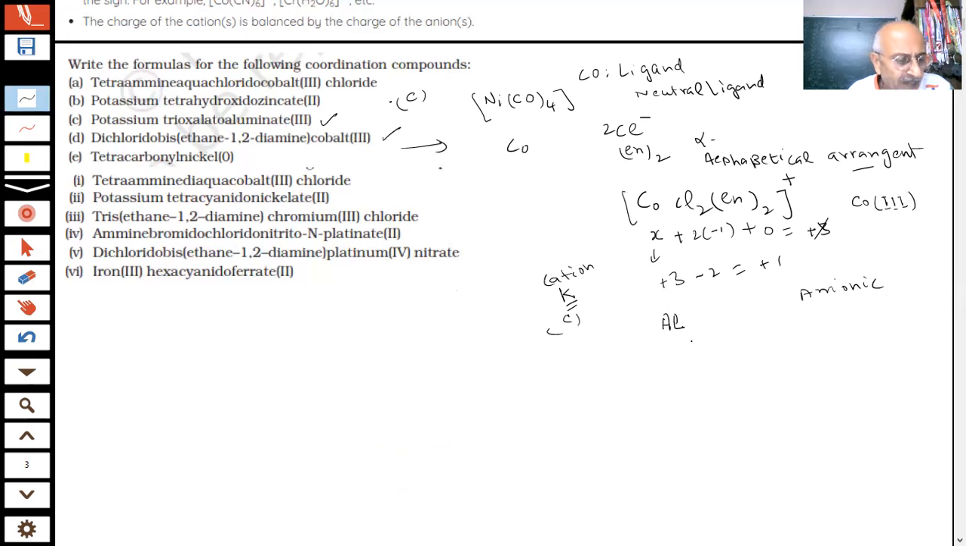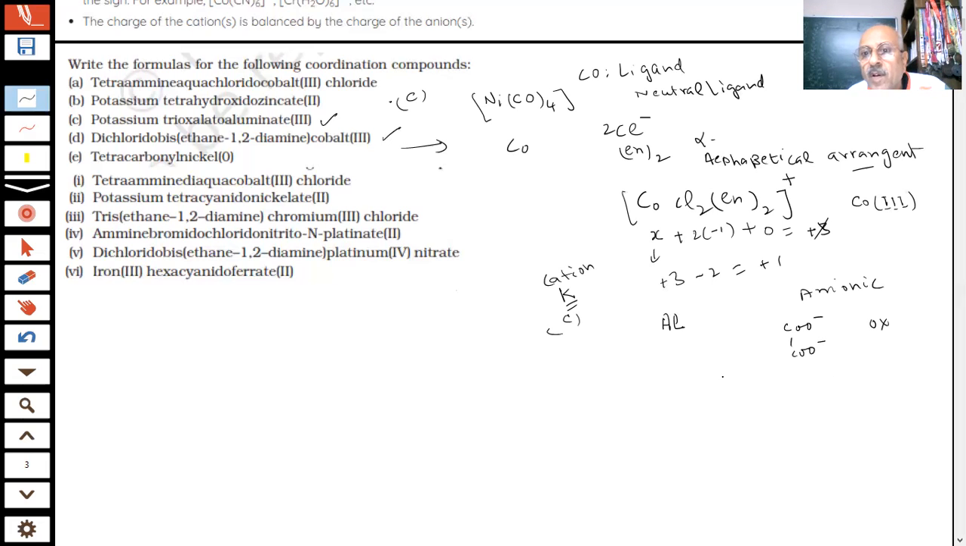Now, aluminium, we are saying aluminium in this case. Potassium trioxalato aluminate: when I am using ATE, it is very clear. ATE means it is an anionic complex. Now, oxalato, what is the formula? C2O4 minus. How will I write it? OX. What is the charge on one oxalate? One oxalate is minus 2.